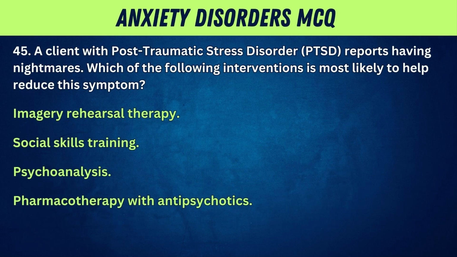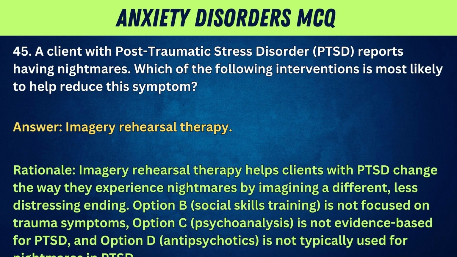45. A client with post-traumatic stress disorder, PTSD, reports having nightmares. Which of the following interventions is most likely to help reduce this symptom? A, imagery rehearsal therapy. B, social skills training. C, psychoanalysis. D, pharmacotherapy with antipsychotics. Answer: imagery rehearsal therapy.